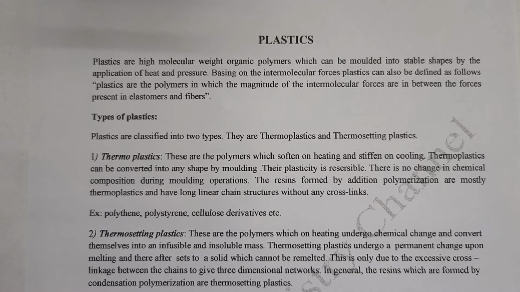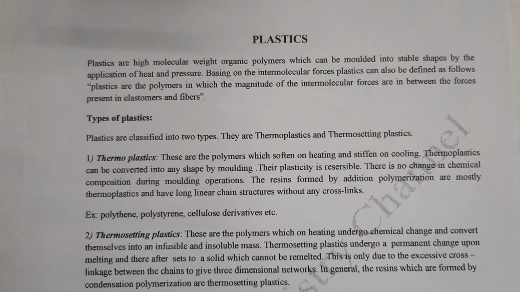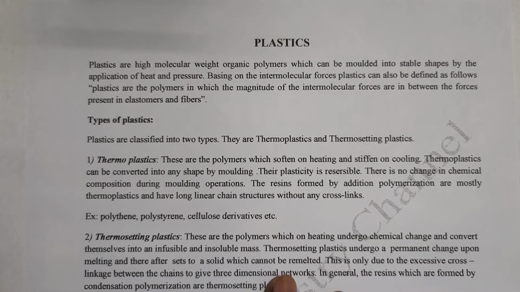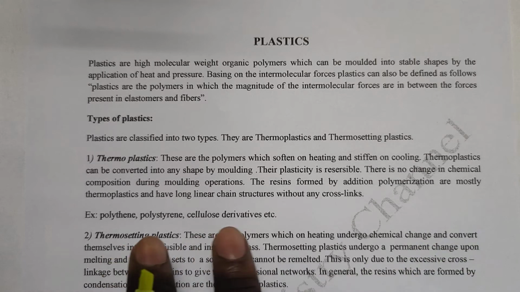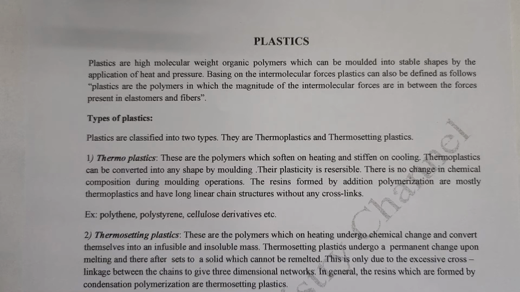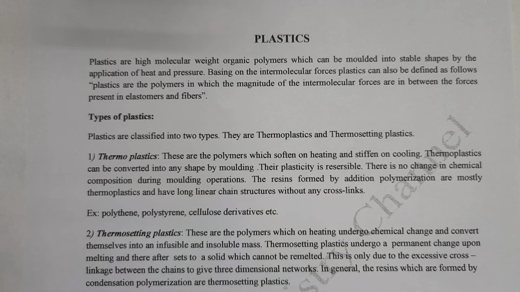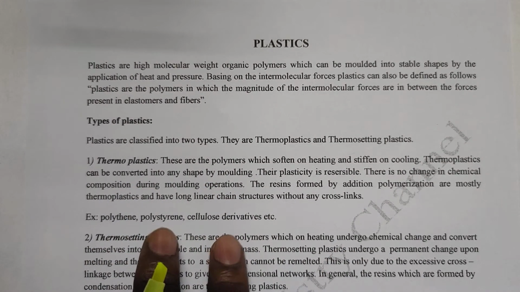Today I want to teach you about plastics. So plastic is a polymer. You all know that plastic is a polymer which is formed by the combination of several low molecular weight compounds. Polythene, PVC, polystyrene, these all are examples for plastics. You all know that. So how is plastic defined?